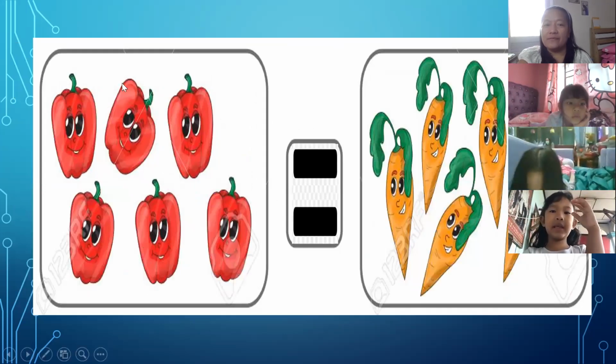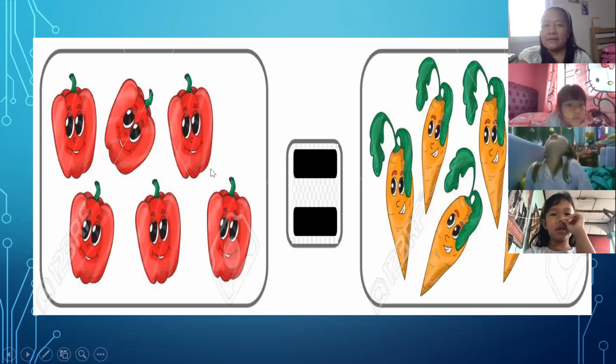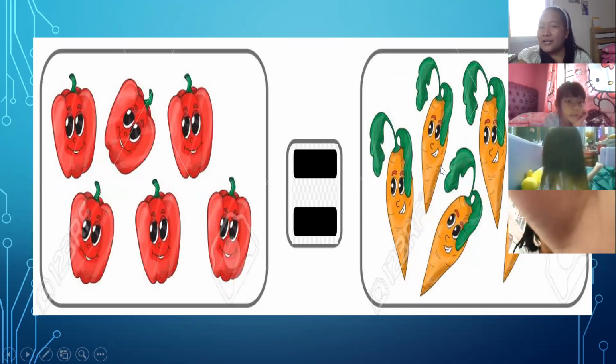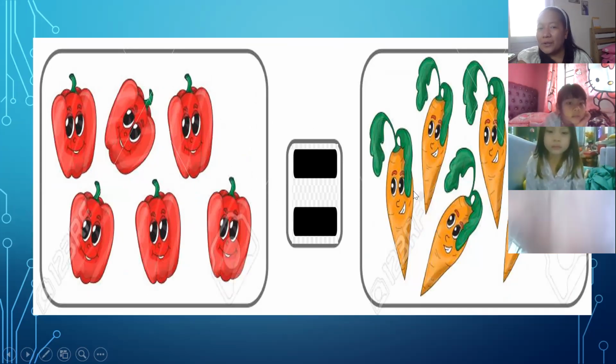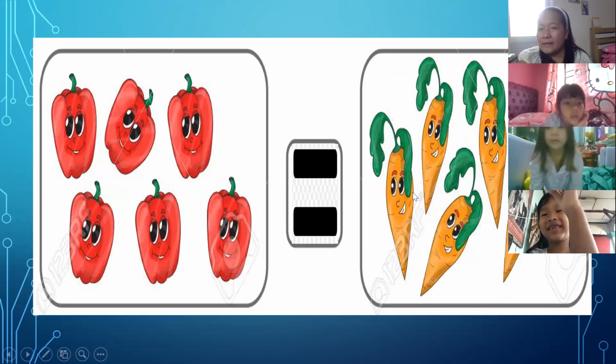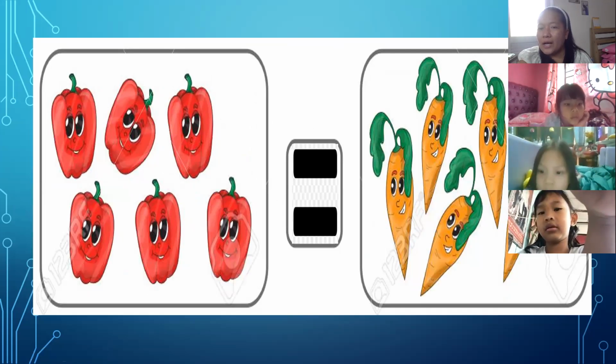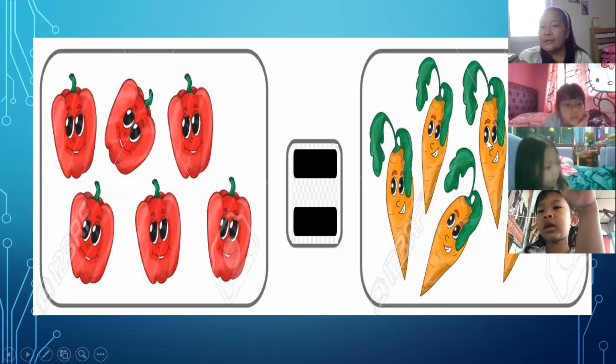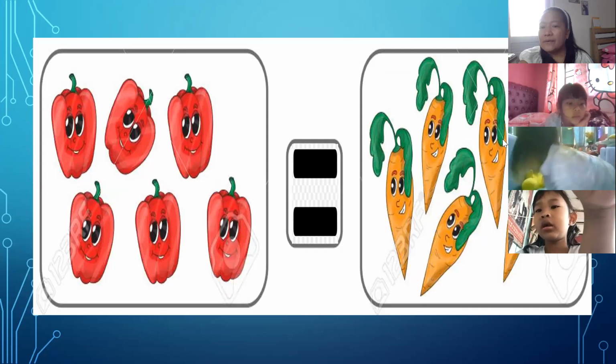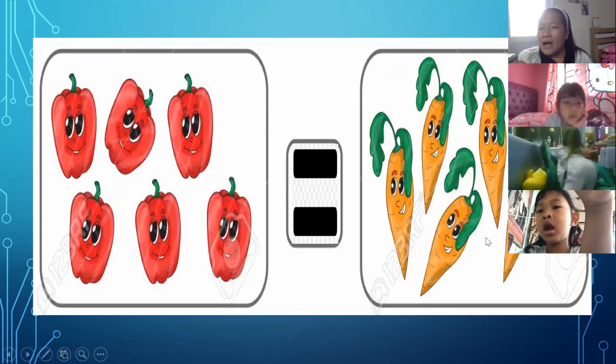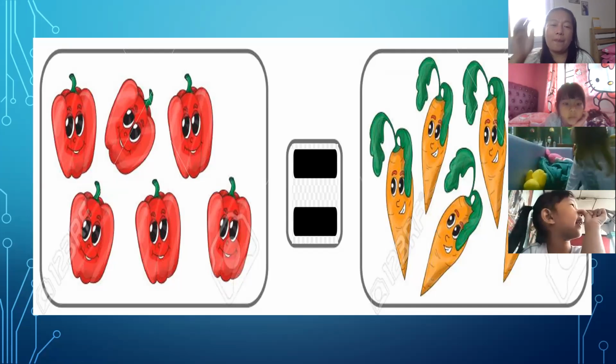Okay, can you count the strawberries here? 1, 2, 3, 4, 5, 6. We have 6 strawberries. Can you count the carrots? 1, 2, how many carrots do we have in here?